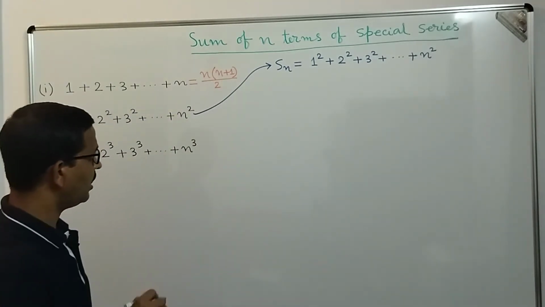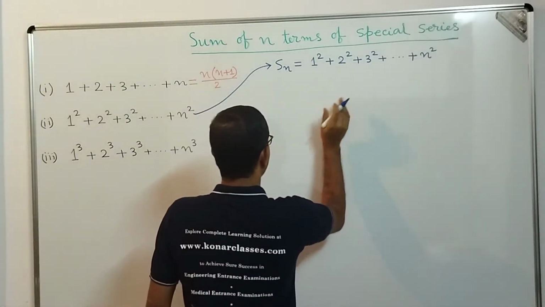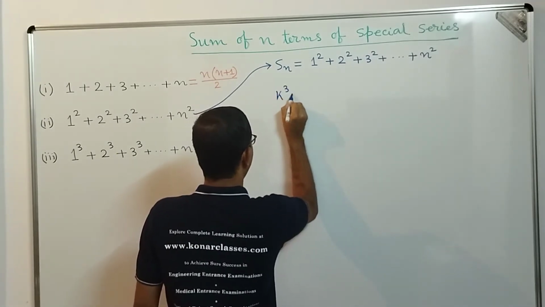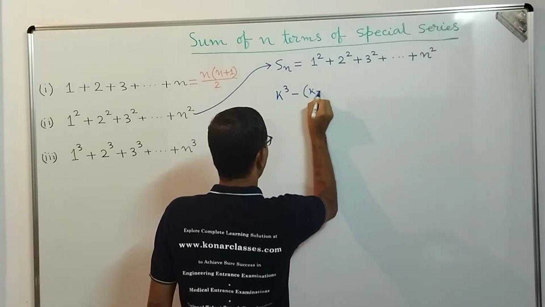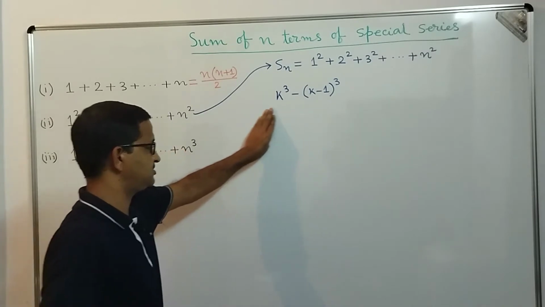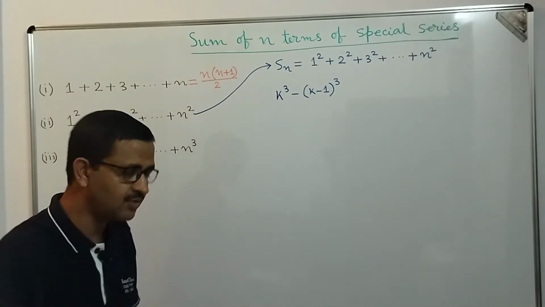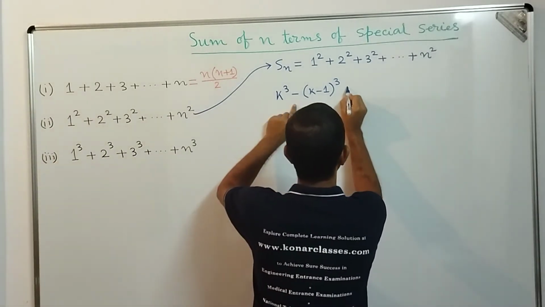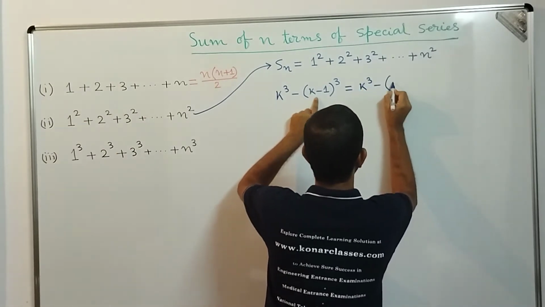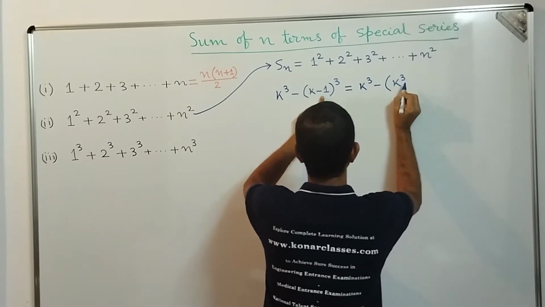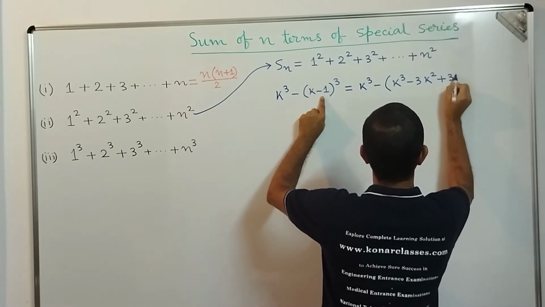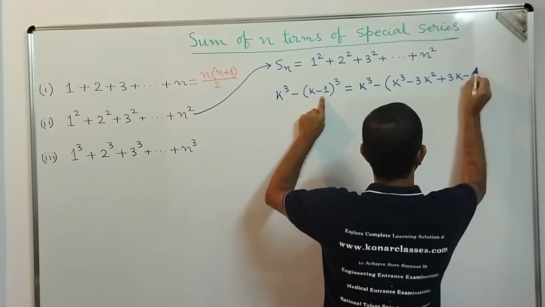Okay, how to proceed? So let's take k cube minus (k minus 1) whole cube. Okay, we are going to find the value of this expression. Why so? I will explain after a minute. So that is equal to what, dear students? k cube minus (k minus 1) whole cube, that means k cube minus (k cube minus 3k square plus 3k minus 1).